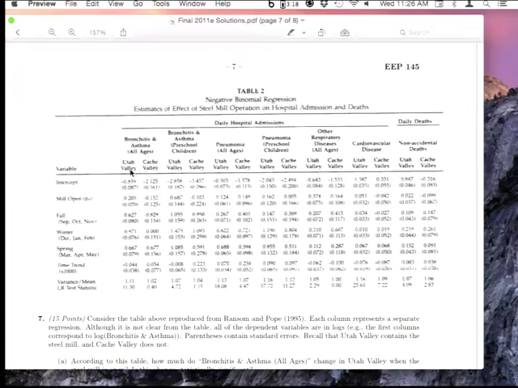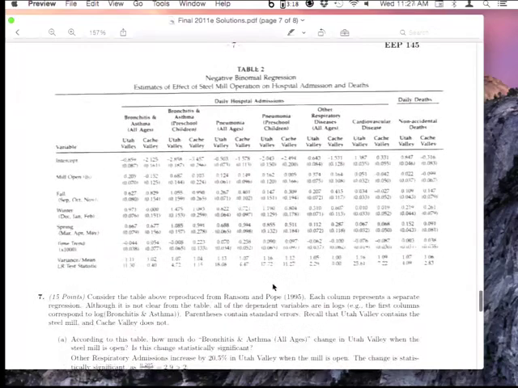And so those would be like the first two regressions, and the next two regressions would be the same outcome, but only looking at hospitalizations for preschool children. And then the third set of columns is like the same regressions, but now the outcome is pneumonia instead of bronchitis and asthma. So basically, they've got over a dozen different regressions that they're reporting here, and the difference is essentially always they're just changing the outcome and or which valley they're looking at. So the thing that's a little bit trickier about this